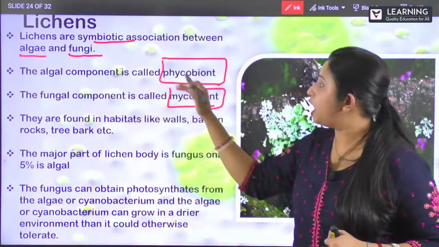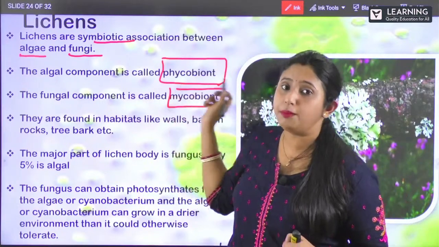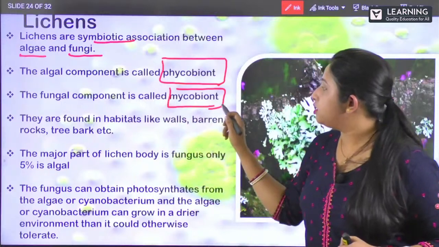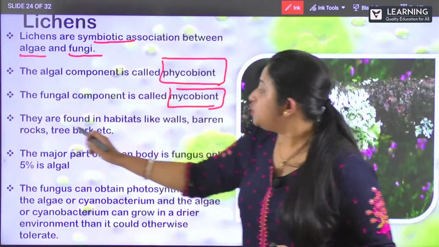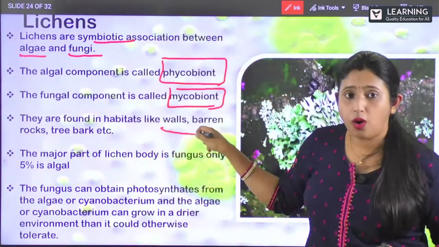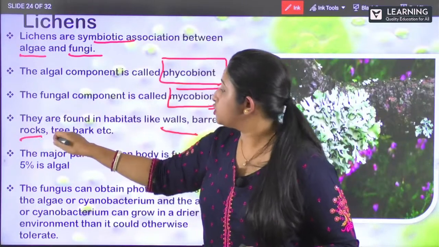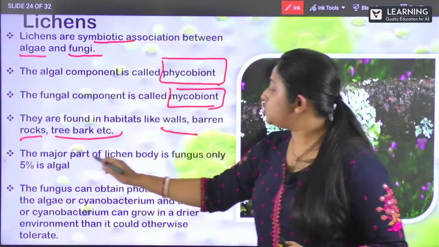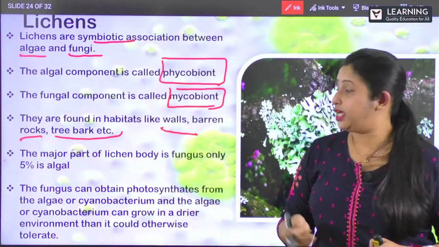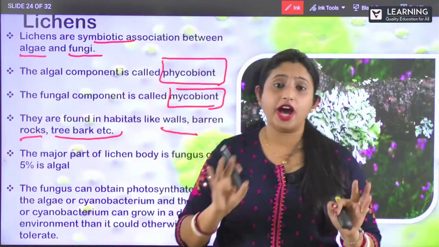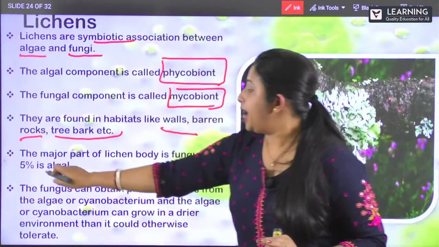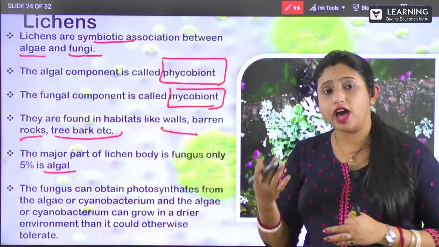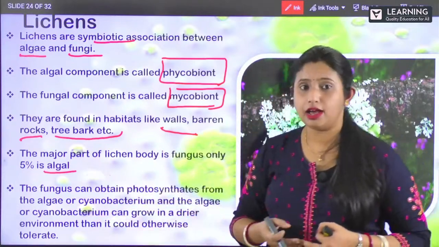What is the algal component? It's known as phycobionts, and the fungal component is known as mycobionts. Clear? So where are they found? They are found on walls, rocks, trees, etc. The major part of the lichen body is fungus. Only 5% will be the algal part. Most of the part is fungus.